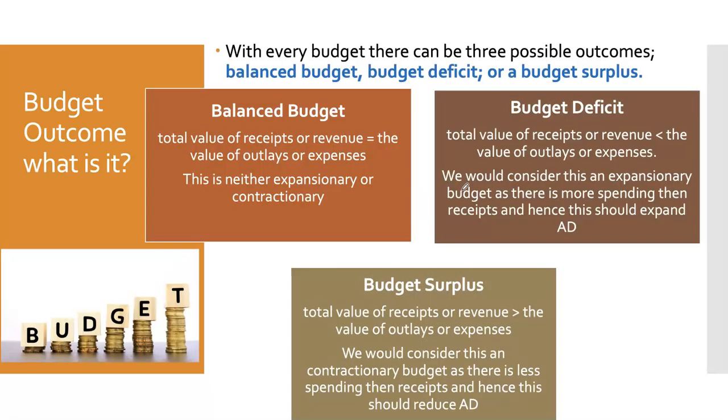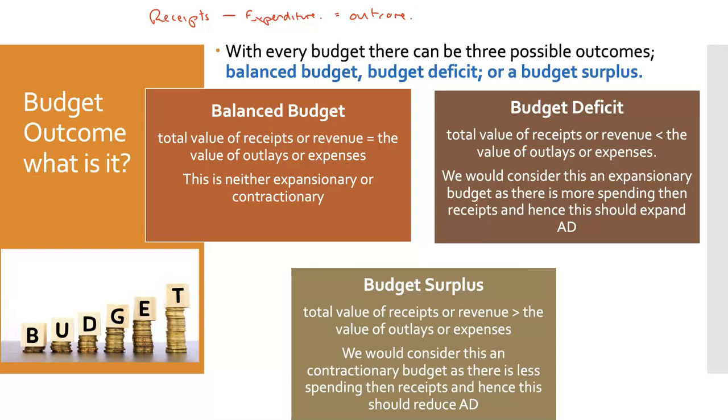So what do I mean by a budget? Let's just take it back. What is budgetary policy? What is a budget? A budget is just the plan of government expenditure. And a budget is going to outline all of the receipts or revenues minus all the expenditure. And that's going to equal what we call our outcome. So with every budget, there are three possible outcomes.